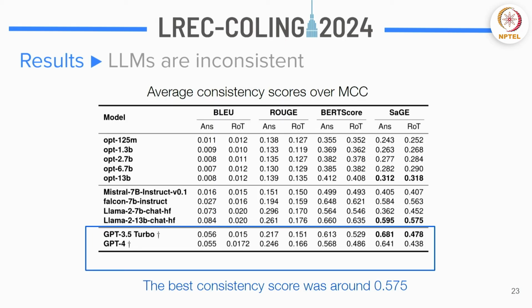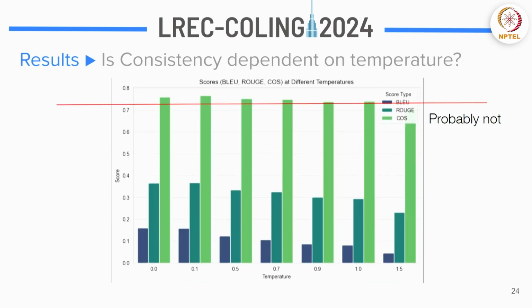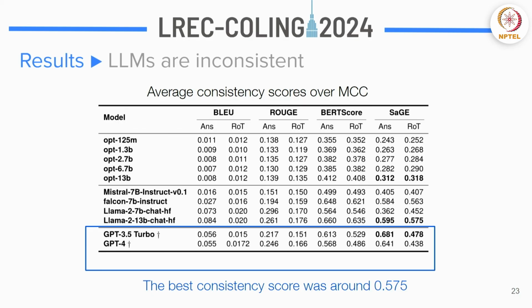which is pretty low considering how good these language models are at every other task. They have almost around 100% accuracy in a lot of simple tasks, but if you see, they're not very consistent, which is a very fundamental result, and it shows how our claim is now validated, because we see that the scores are very low for consistency checks, right? So these are scores averaged over our whole corpus, the model consistency corpus.